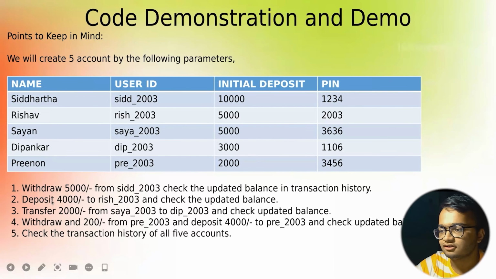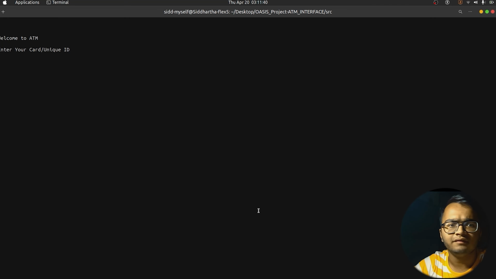Let's have a look. The next operation which we are supposed to perform is to transfer 2,000 from Saya's account to Dipankar's account. Now, while doing this, we need to remember Dipankar's account number, which was 1114. Why? Because in real life also, when we are transferring funds from one account to another, we transfer to another user by his account number, right? So here also we are going to transfer money from one account to another by using the other account's number. Dipankar's account number was 1114. So we will enter into Saya's profile and then we will transfer.